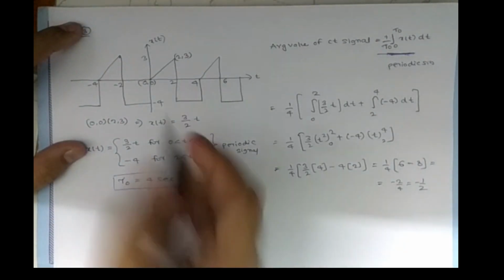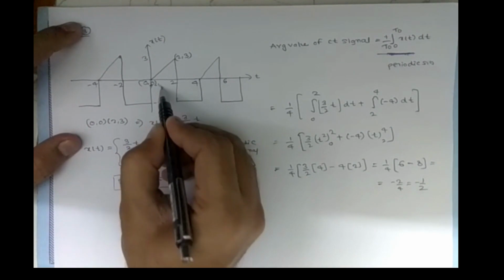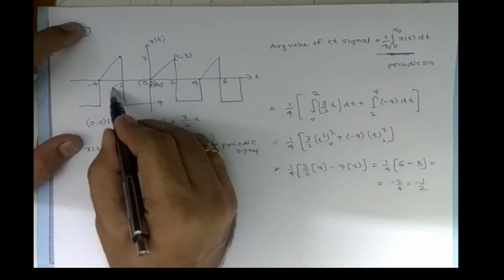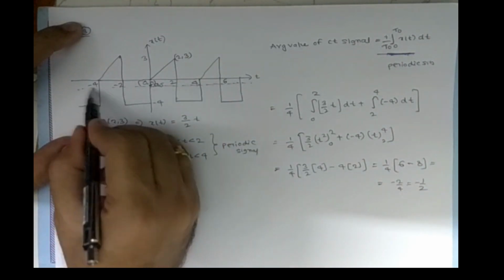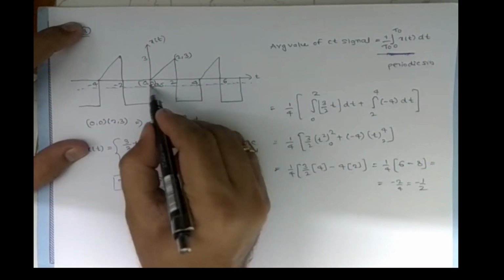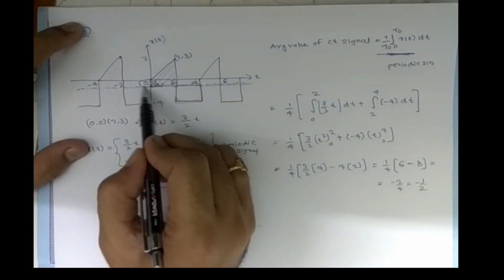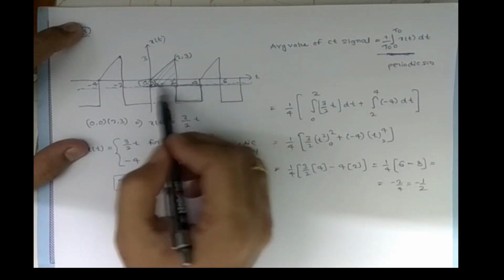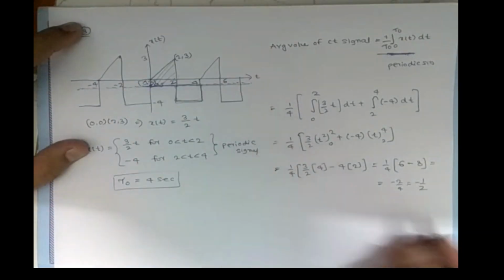So the average value is minus 1 by 2, like minus 0.5. See this, here it divides equally: this area should be equal to this area. So it is balanced now at minus 0.5.